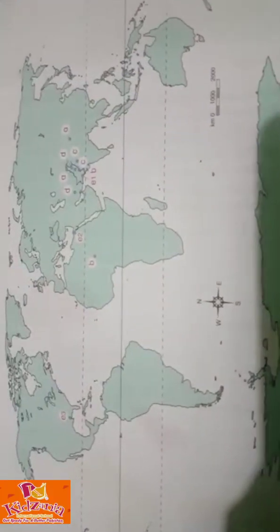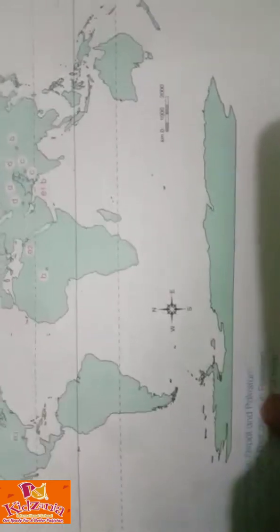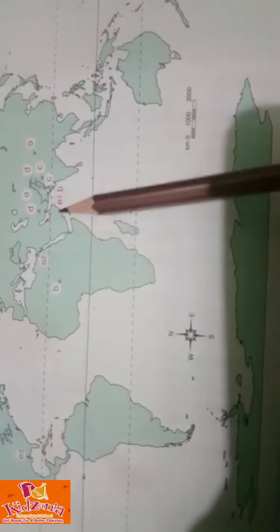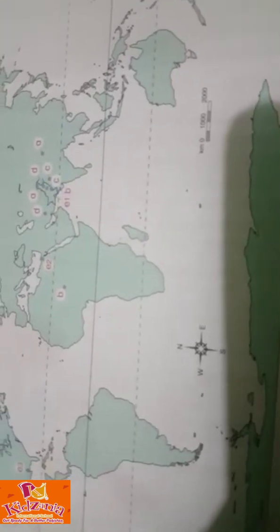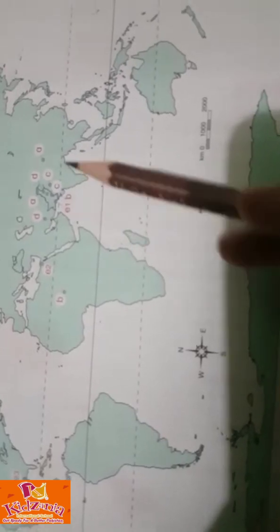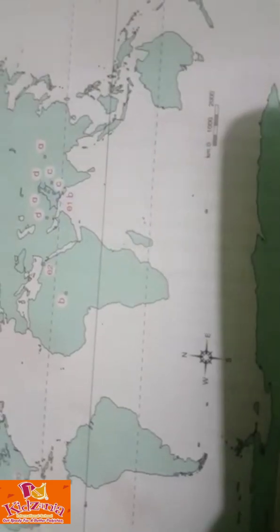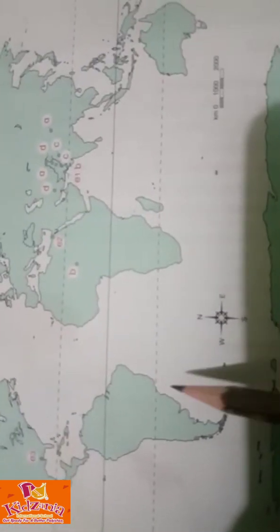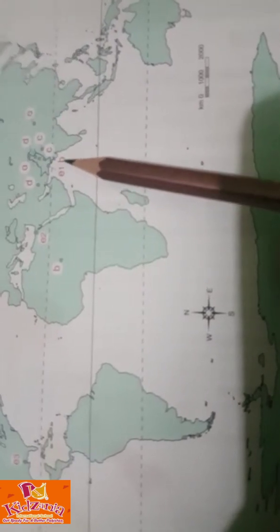Have a look at this map, which shows some physical features. Mountainous region in Nepal and Pakistan. Now where is Pakistan? Mountainous region in Nepal and Pakistan. Here is Nepal and here is Pakistan. Sahara Desert in Egypt and Thar Desert in Pakistan.